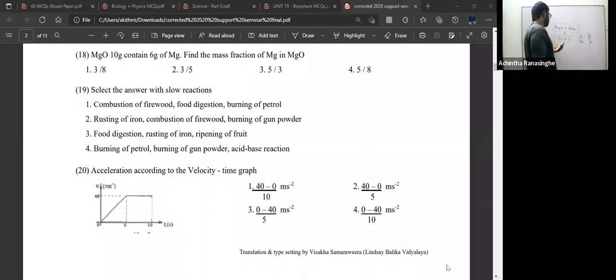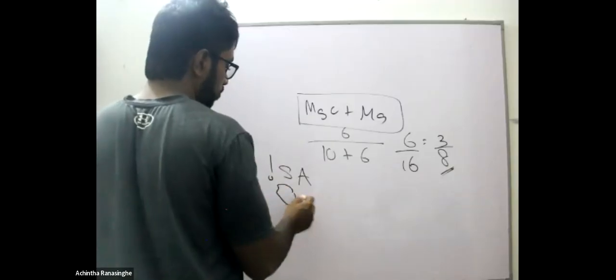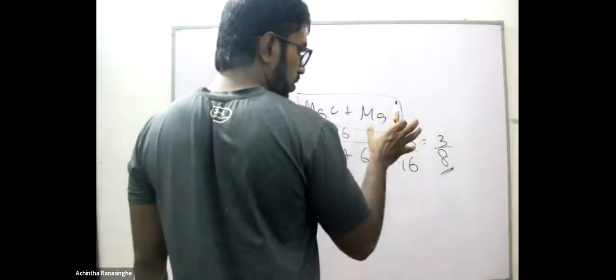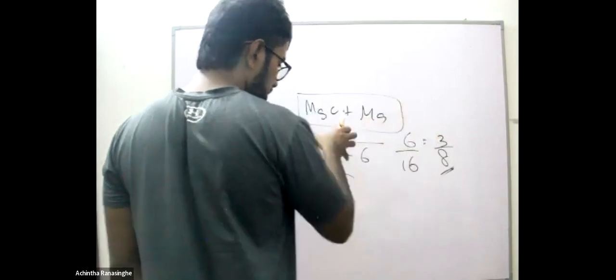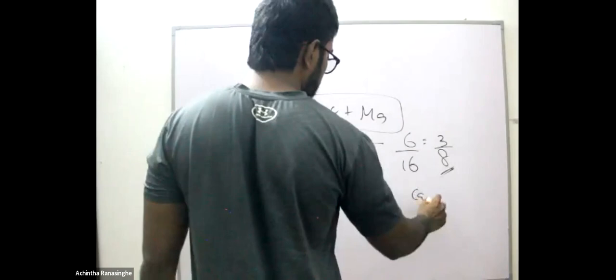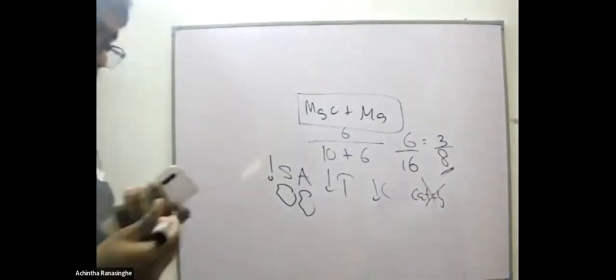Select the answer with slow reactions. In order for a reaction to be slow, the surface area should be low. That means the particle size should be more. The temperature should be low, the concentration should be low, and there shouldn't be any catalyst. So what is the correct combination here?